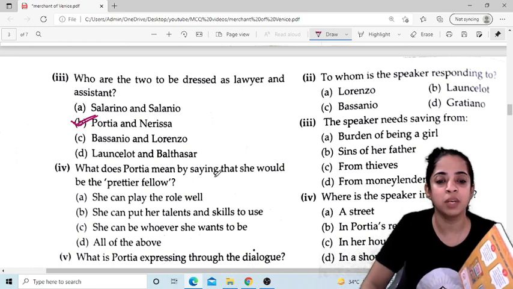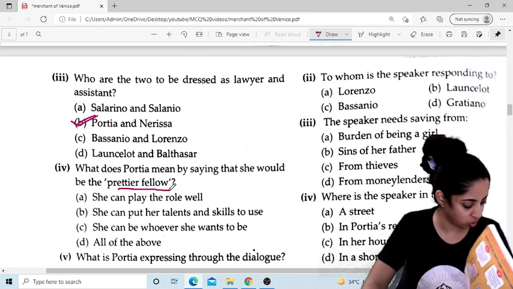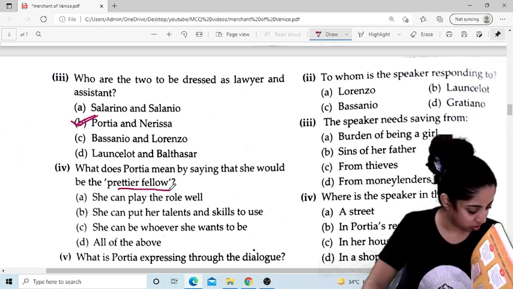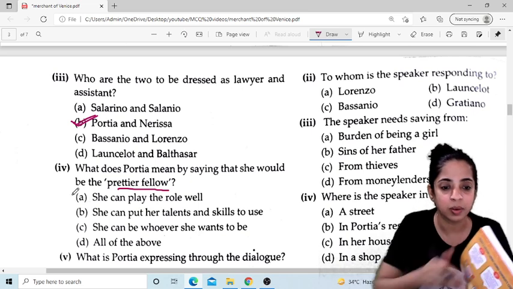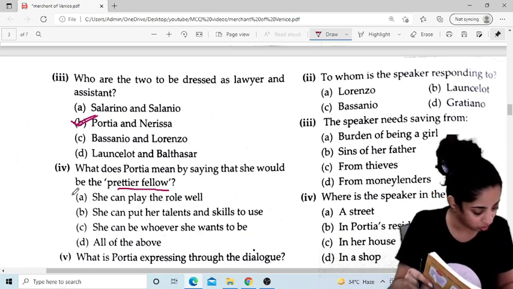What does Portia mean by saying that she would be a prettier fellow? What does she mean by it? To render justice. Fourth one it is.